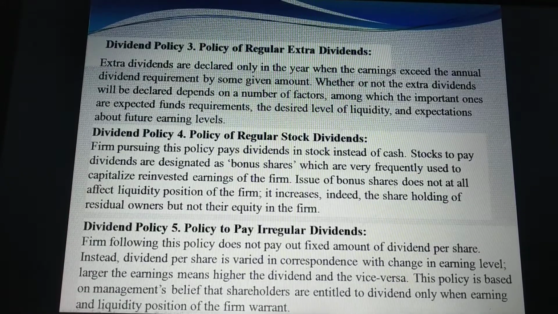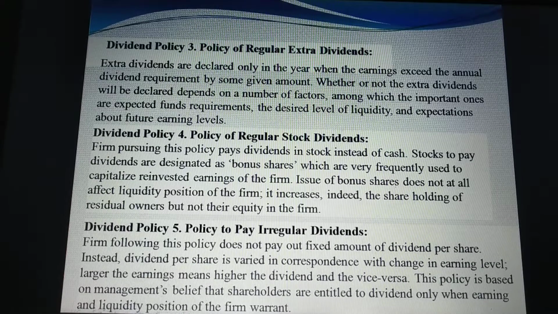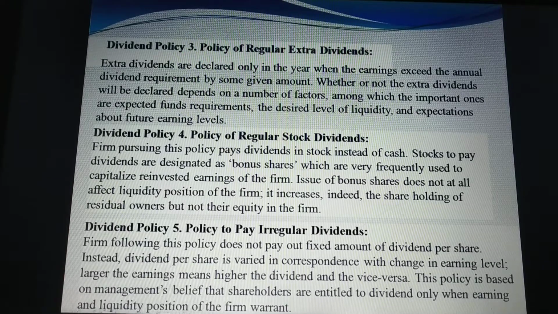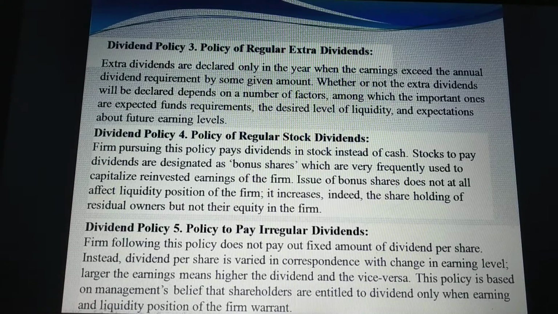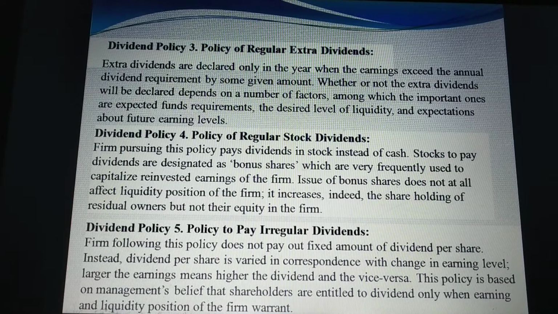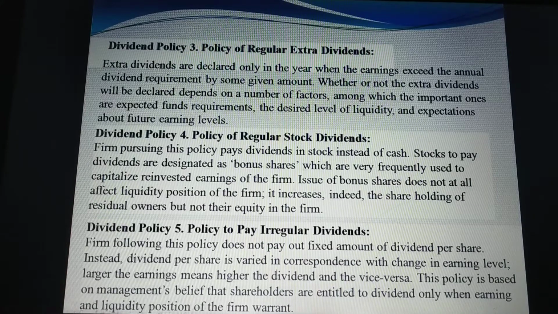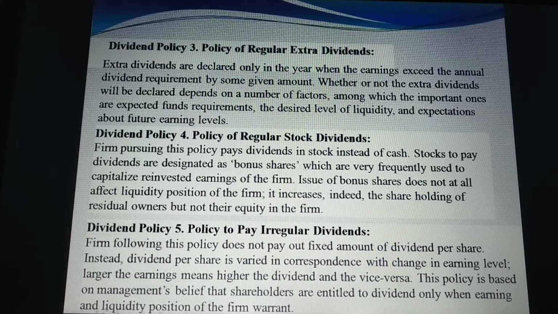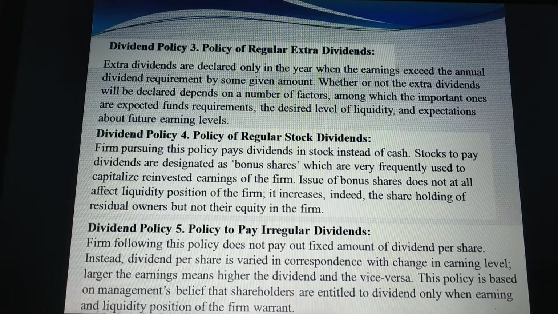Third, policy of regular extra dividend. Extra dividends are declared only in the year when the earnings exceed the annual dividend requirement by some given amount. Whether or not the extra dividend will be declared depends on a number of factors, among which the important ones are expected funds requirements, the desired level of liquidity, and expectations about future earning levels.